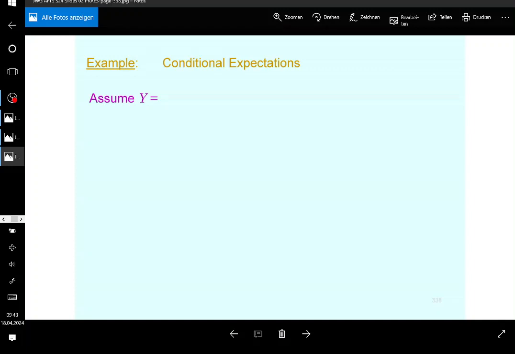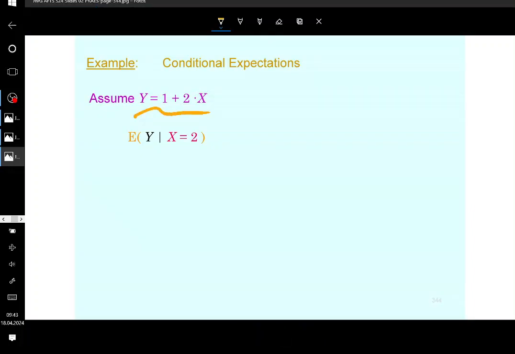Now, I want you to stress the following issue, because conditional expectations can be random and can be constants. Assume, for example, that y is a linear transformation of x, this particular linear transformation, and we want to calculate the conditional expectation of y given x being equal to 2. In this case, you don't need the conditional distribution of y because you already have the relationship between the two.